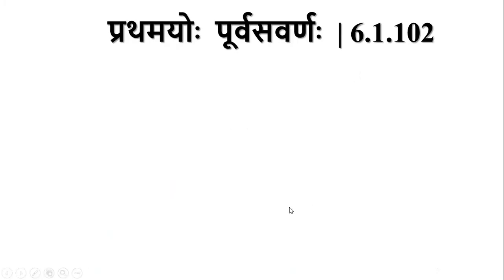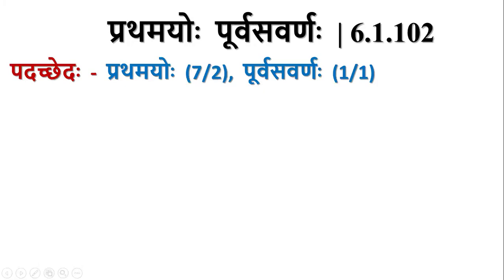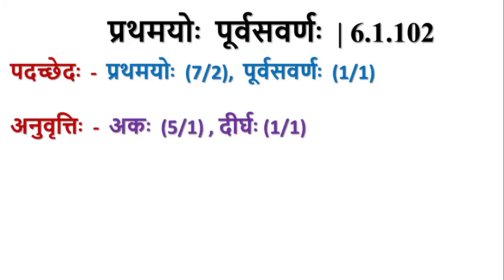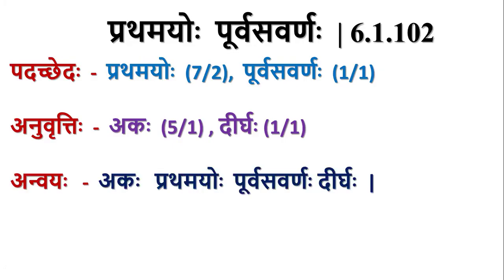The next sutra is pratamayo purva savarnaha. Pratamayoho is in saptami dvivachana, like ramayoho. Purva savarnaha is in pratama. We take anuvritti of akaha and dirgha from akasavarne dirgha, the previous sutra. So the anvaya of the sutra is: akaha pratamayoho purva savarnaha dirgha.